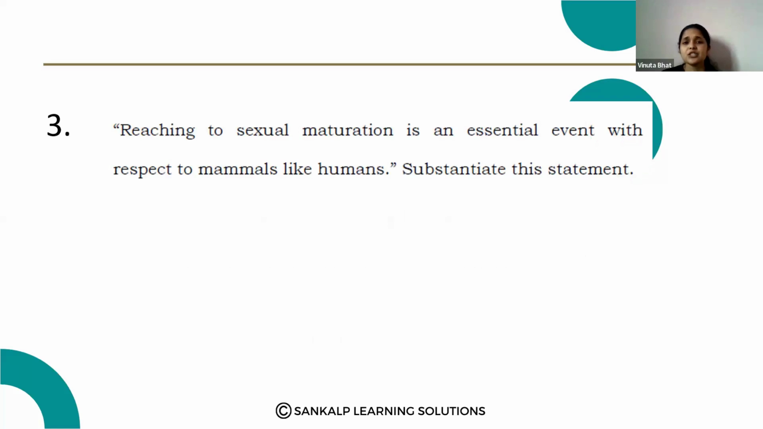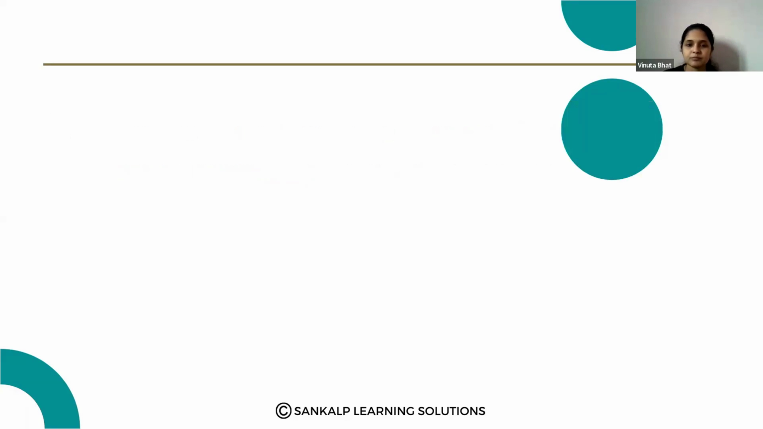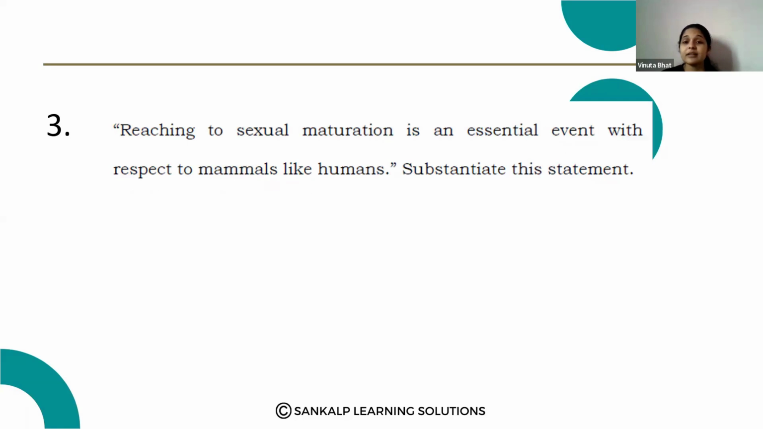Next question. Reaching sexual maturation is an essential event with respect to mammals like humans. Substantiate this statement. Here, only after reaching maturation are they able to form the gametes, male and female gametes. So sexual maturation is a very essential event with respect to mammals like humans. Okay, so that is the answer.